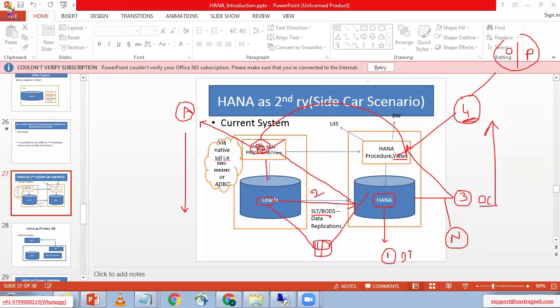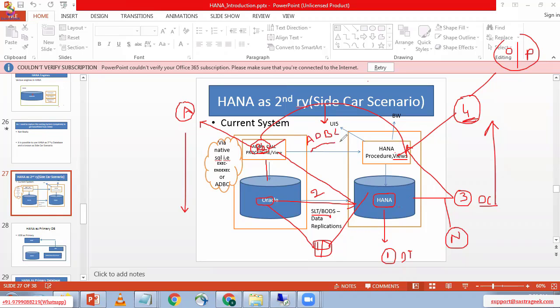There is an interface, ADBC. ADBC means A for ABAP, DB for database, C for connectivity. That means ADBC is ABAP database connectivity.